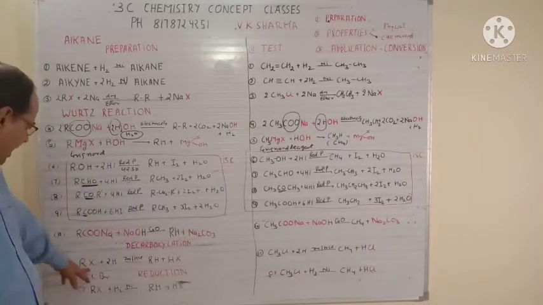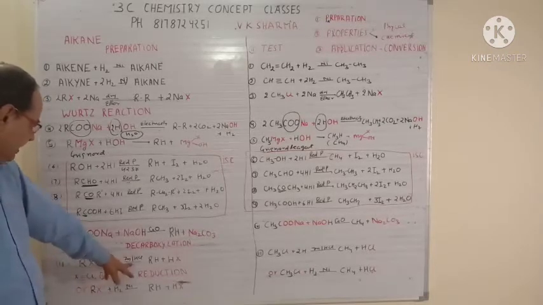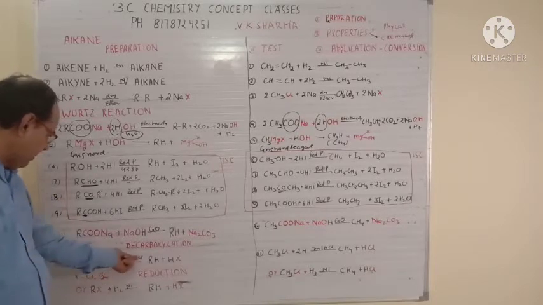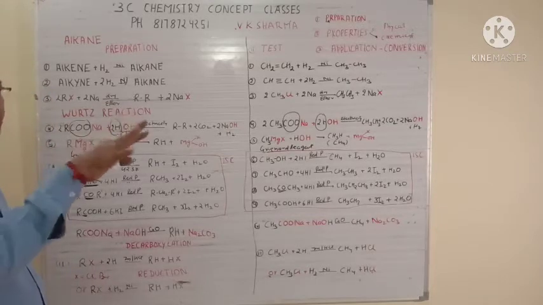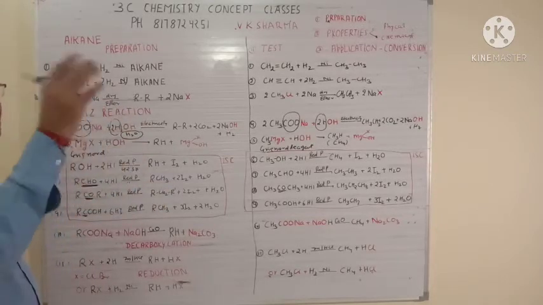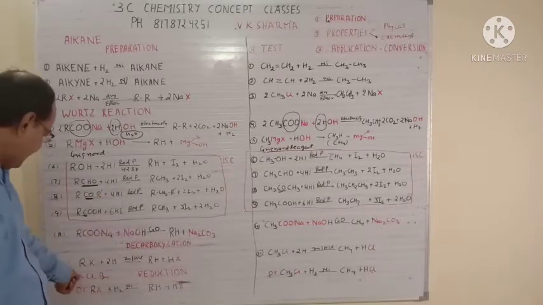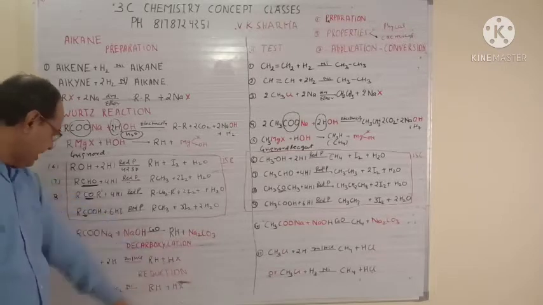11th reaction is your RX plus twice of H in the presence of Zn and HX. So whatever the X you take here, the same X you take there. X may be your Cl or Br. Don't try to take fluorine or iodine. It has certain limitations because of reactivity. So just for a simple reaction, always try to take Cl or Br. So that will give you RH plus HX.